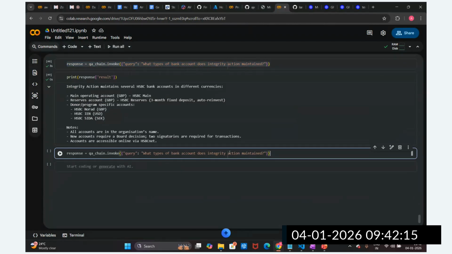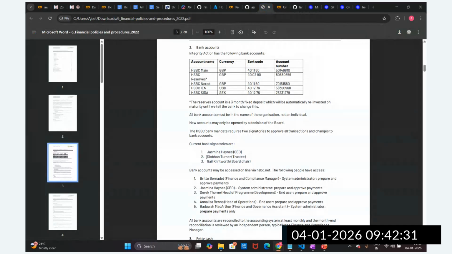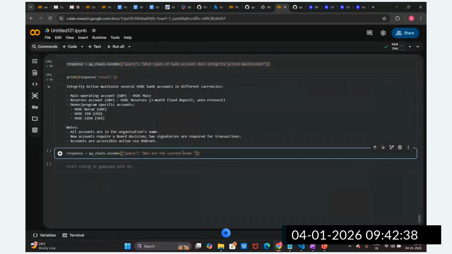So I'm going to ask: who are the current bank signatories?